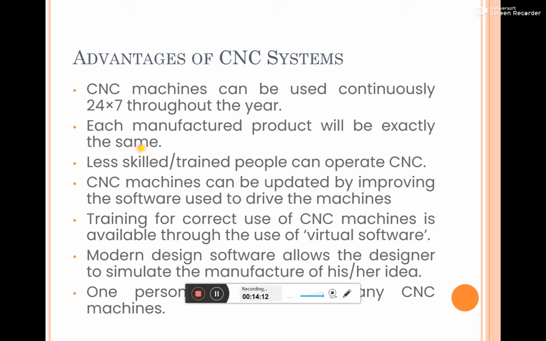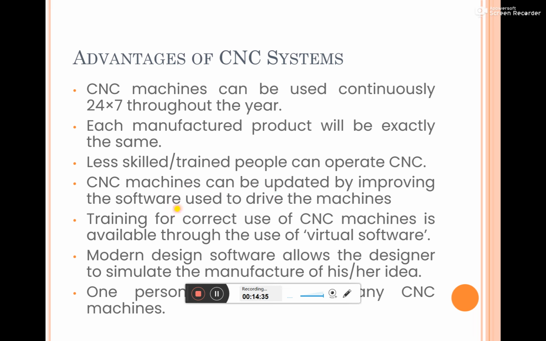That's why the skill required is less compared to conventional, but we still require some skill to operate the CNC machine and to program the different part programs. For that, the operator may require skill.